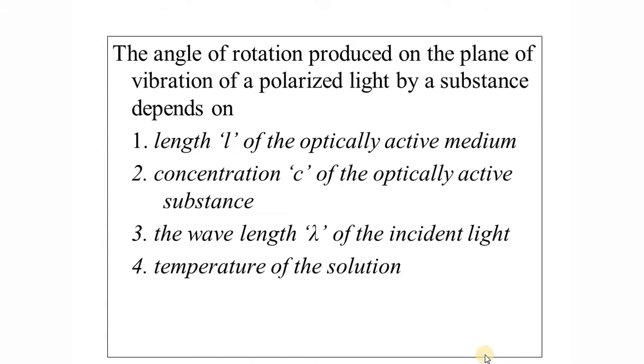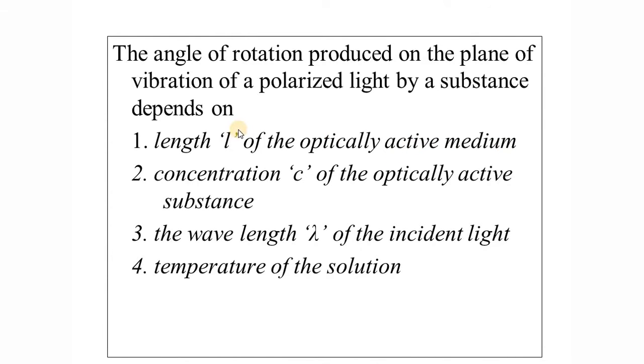The angle of rotation, the angle through which the electric field vector or plane of vibration rotates, normally depends on some factors. So we are going to discuss what the factors are. The light, that is the plane polarized light, is passing through an optically active medium.